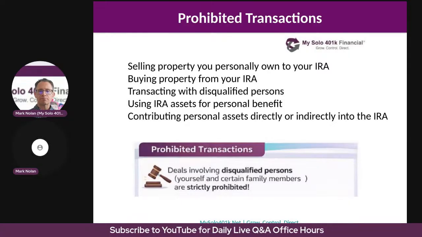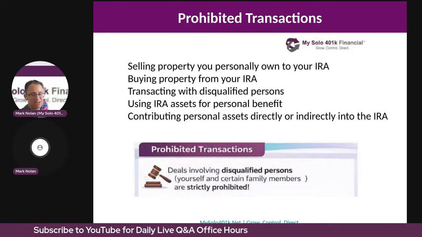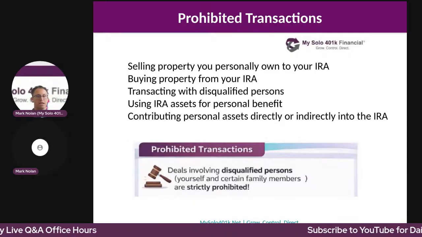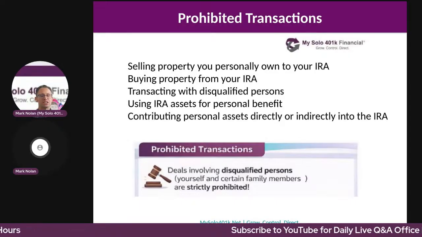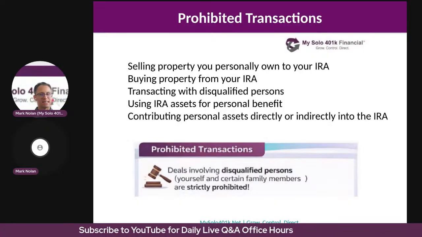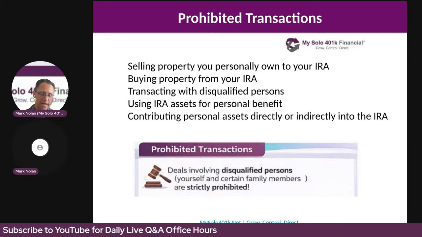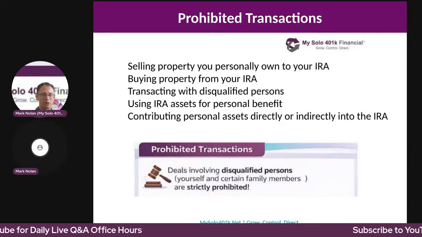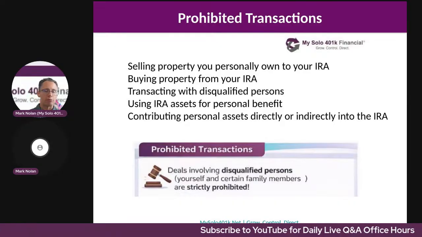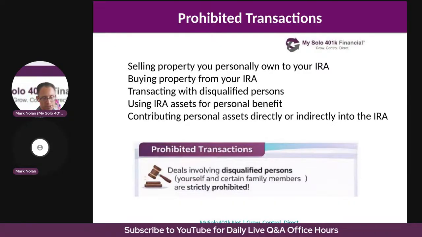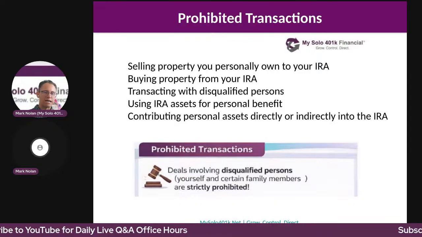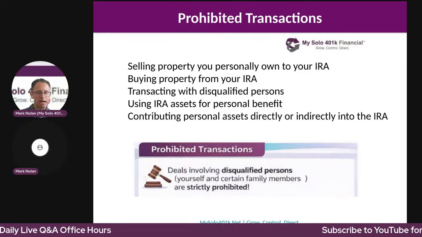So let's talk about prohibited transactions and a self-directed IRA. In addition to prohibited assets or disqualified investments, disallowed investments in a self-directed IRA, the IRS also prohibits certain transactions between the IRA and disqualified persons. These types of prohibited transactions typically apply to a solo 401k plan as well.